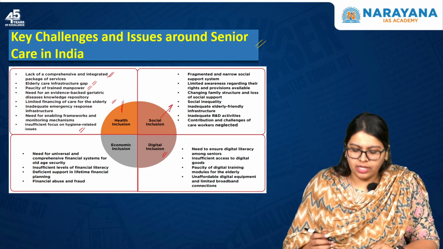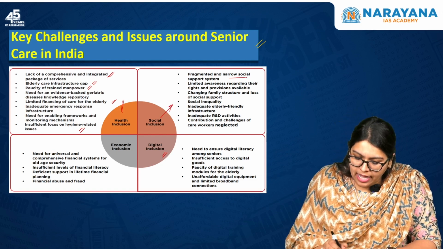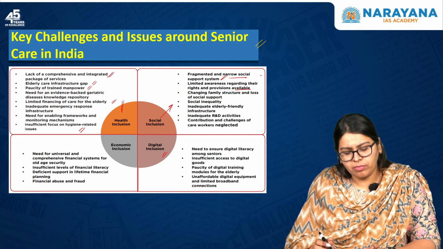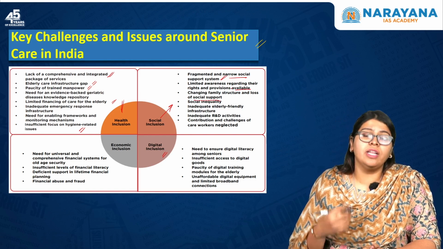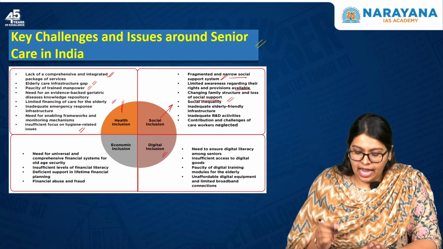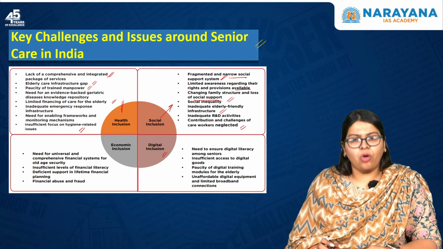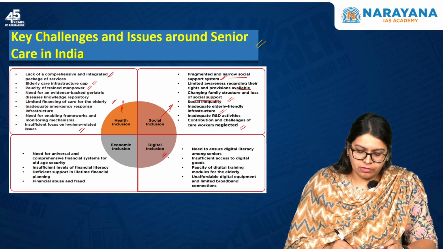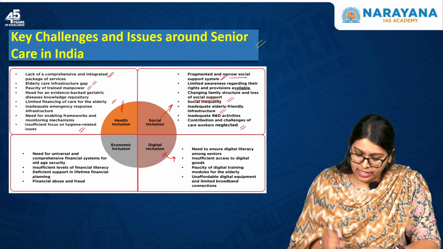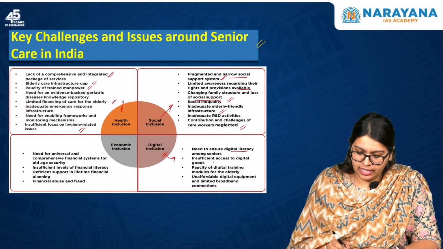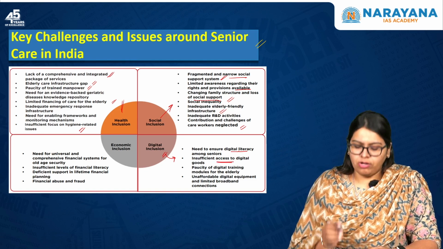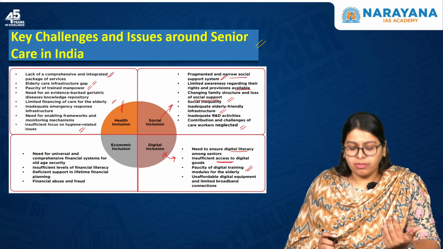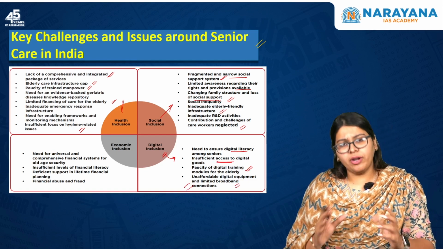And if you see social inclusion, there is a fragmented and narrow social support system, and very limited awareness regarding the rights and provisions available. They do not have proper social support. There is social inequality as such. There is inadequate elderly friendly infrastructure, and the contribution and challenges of care workers have been neglected. And if you see digital inclusion, there is a need to ensure digital literacy because there is already insufficient access to digital goods, and a paucity of digital training modules for the elderly. Even if it is available, it becomes unaffordable, okay? And there are limited broadband connections.